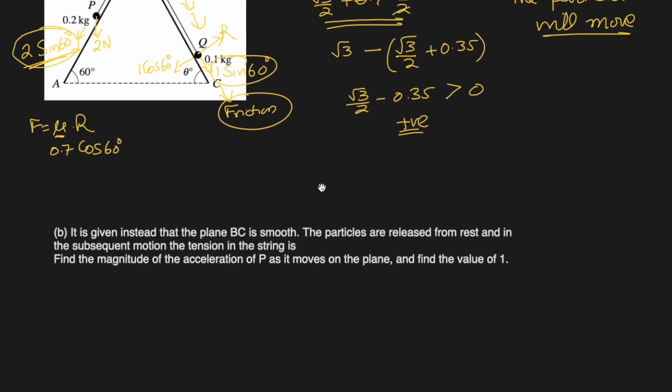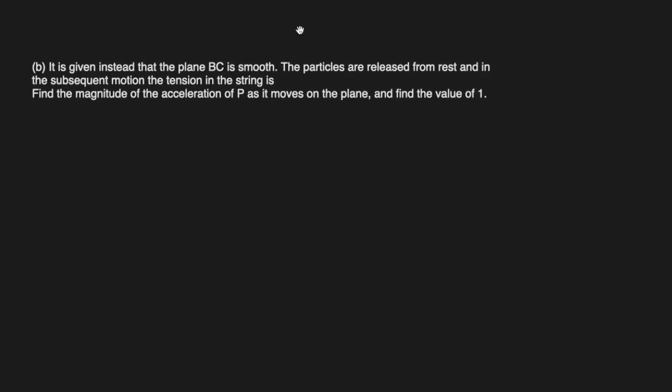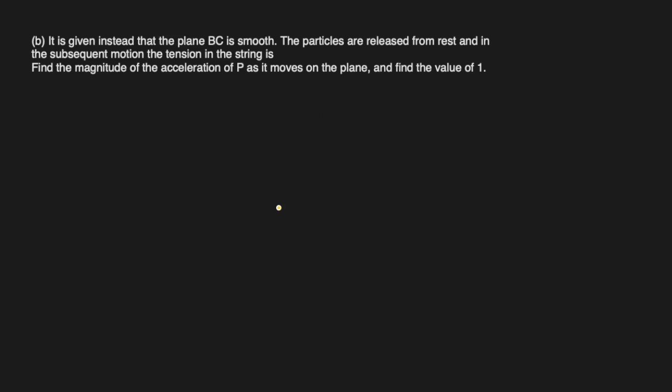It is given instead that the BC is smooth. Oh, so there is no resistance in BC. So we have both the planes smooth now. There is no resistance. The particles are released from rest, and in the subsequent motion, the tension in the string which is going through this pulley is, it's not printed here, it is square root 3 minus 1 Newton. Okay, find the magnitude of acceleration of P, this one, and then find the value of theta.